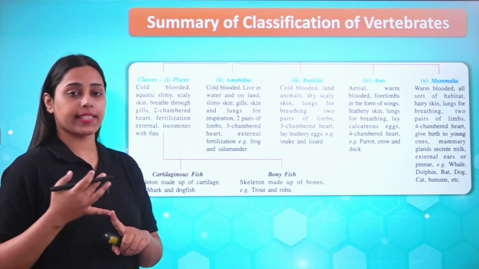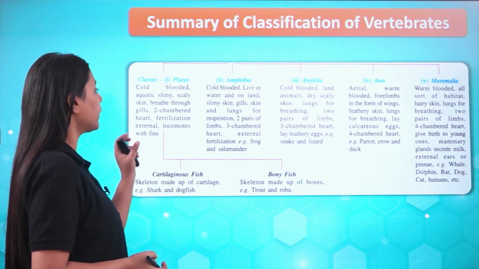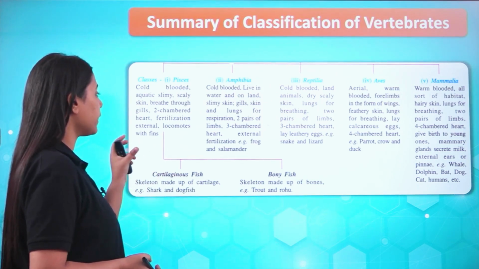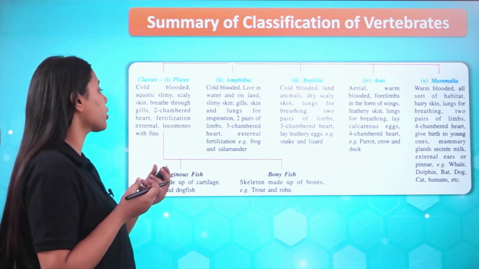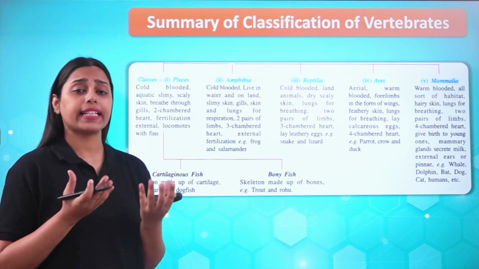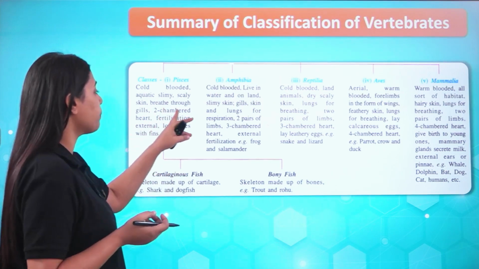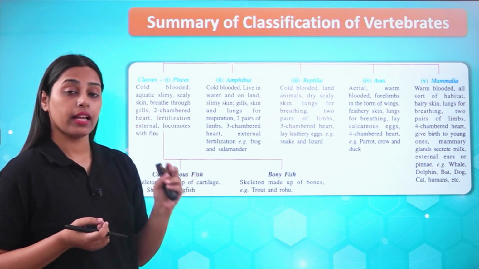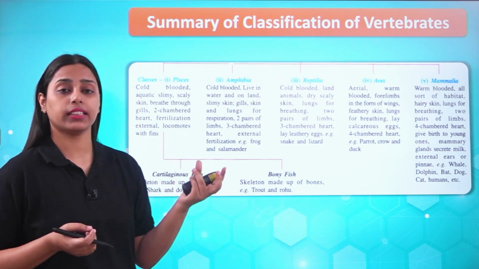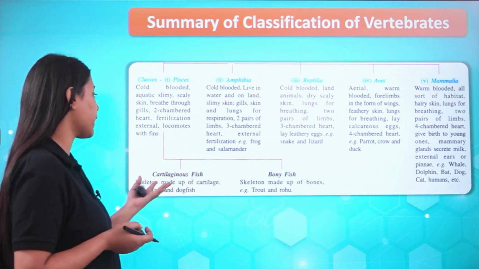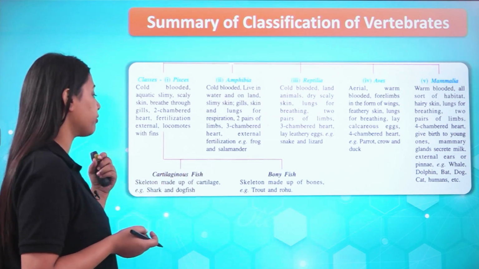So class Pisces, we have learned that they are cold-blooded, aquatic, slimy, scaly skin is present in them. The slimy skin aids in respiration also, and they breathe through gills. Two-chambered heart is present, and fertilization is external because they lay eggs outside. Locomotes with the fins only.